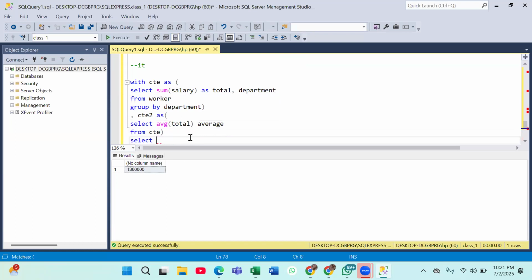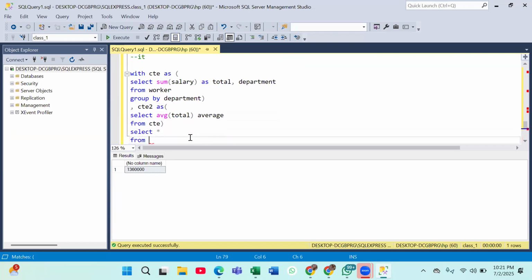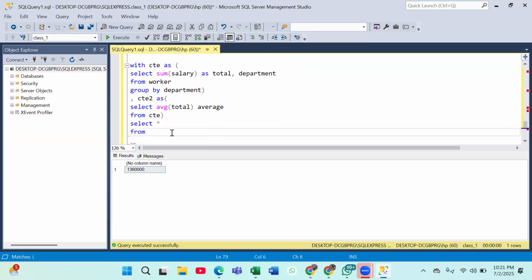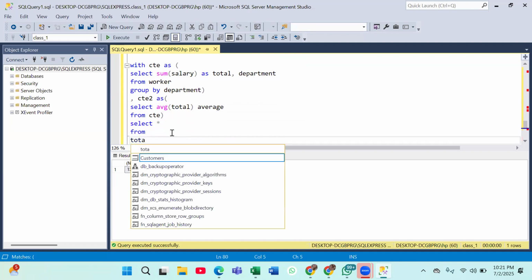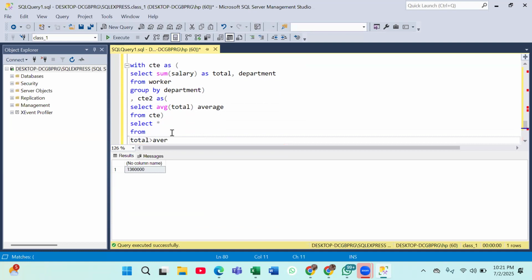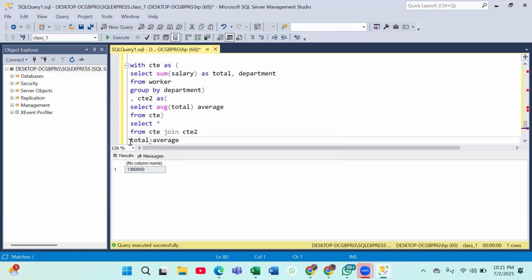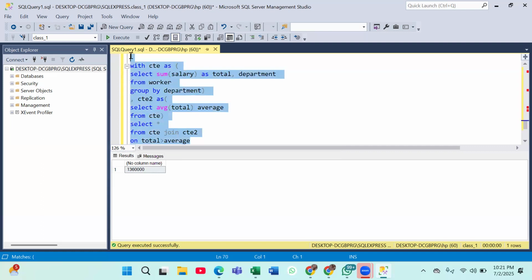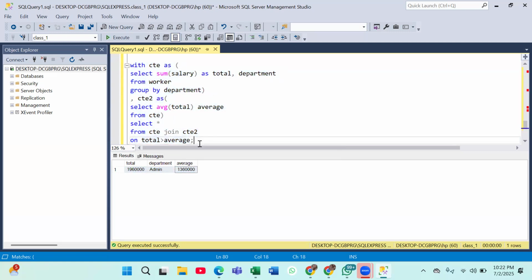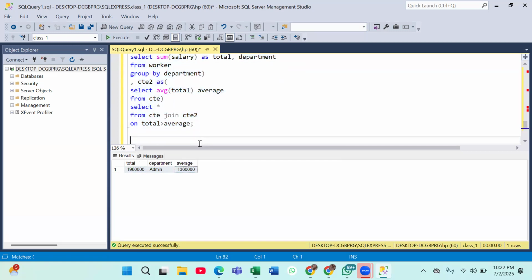I want to have everything from which table? I will be taking both tables. Why? Because my total should be greater than average. Total is from which table? Total is from the CTE table. Average is from which table? Average is from the CTE2 table. Is this thing clear with you guys now? What did we do here? Admin department is there.